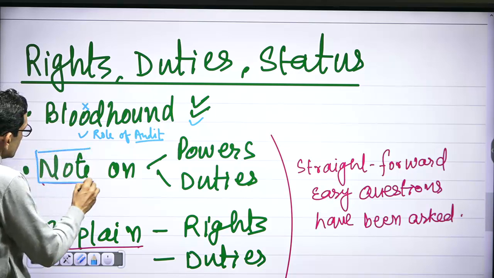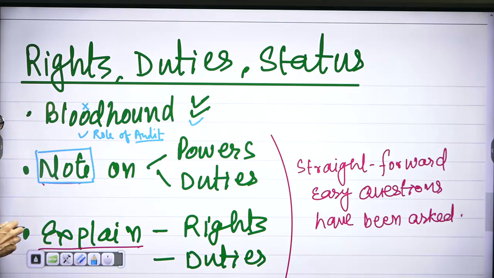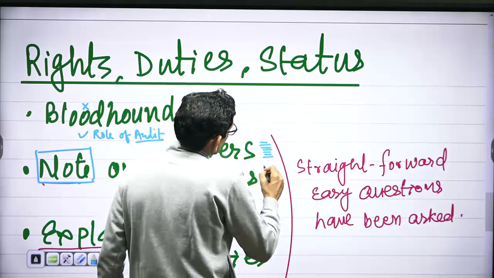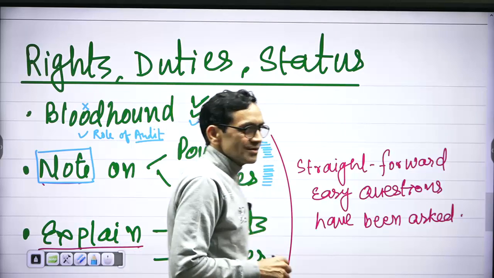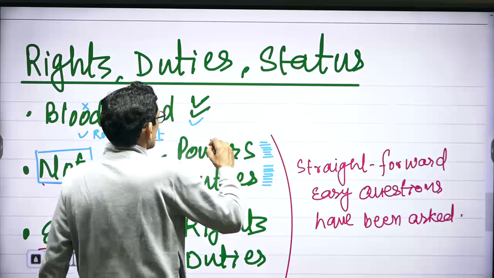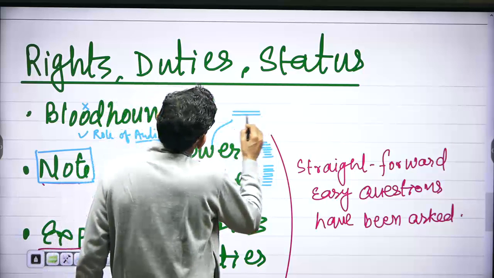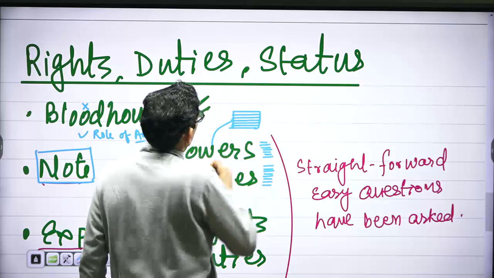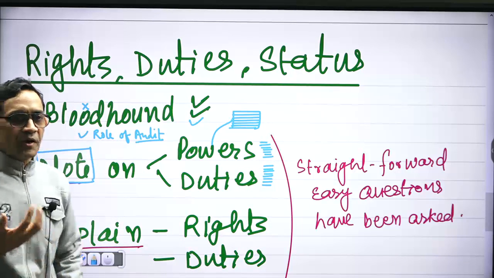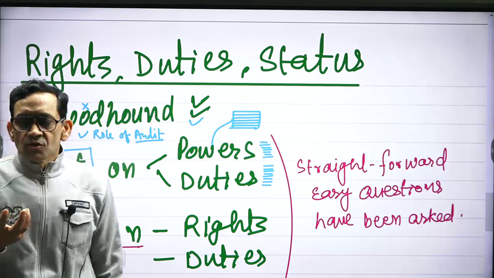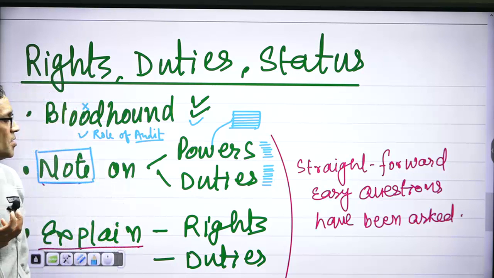We are discussing the command. Write a short note on powers of the auditor, duties of the auditor. It doesn't mean you will write a list and your answer is over. A list is not a note. My suggestion is to write a note on powers of the auditor in para form. So there should be some ideas in para form that the auditor occupies an important position in the corporate governance of the company. So he is given not only rights, he is given powers.